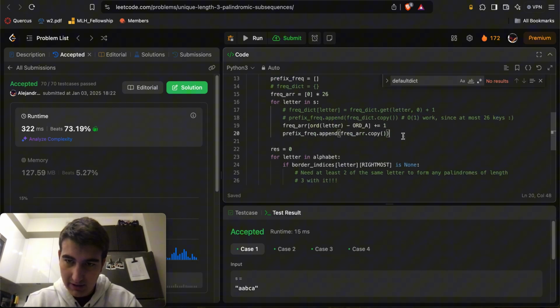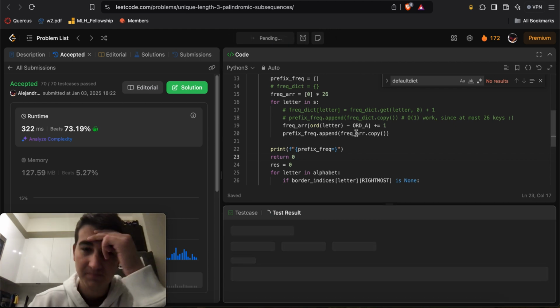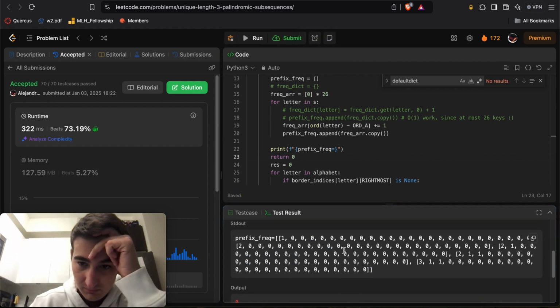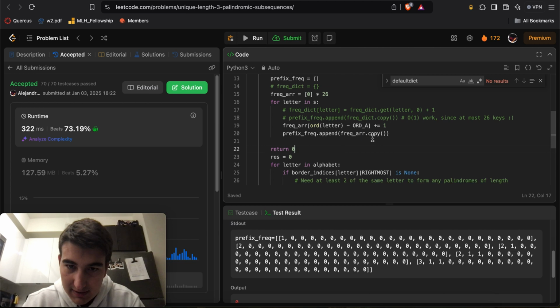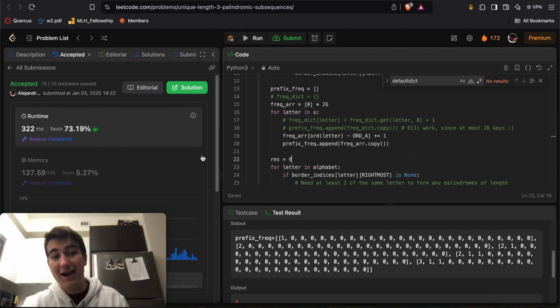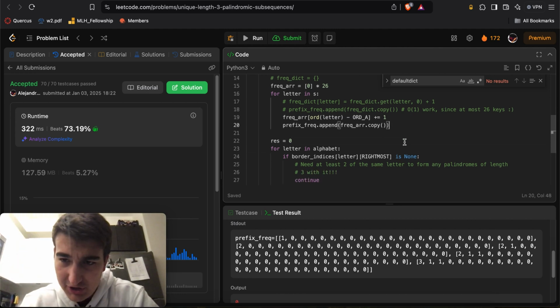Right here, let's do f string prefix frequencies, and here we'll do return 0 for now. At the beginning we have 1a, then here we have 3 a's, 1b, 1c. Okay, this is completely fine. It feels like it would be slower, but maybe in the higher test cases it turns out to be a bit faster. We'll see. Otherwise, we'll keep the dictionary solution.